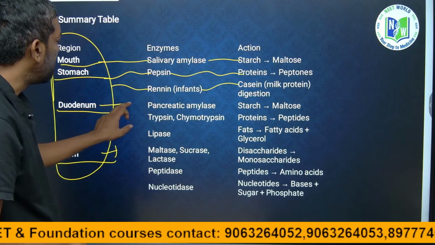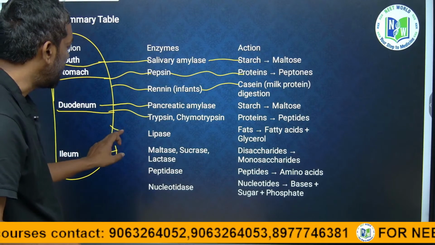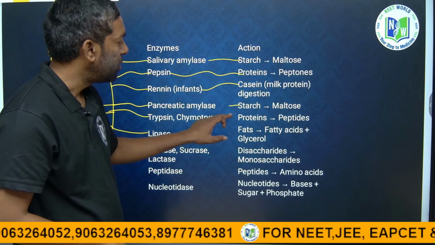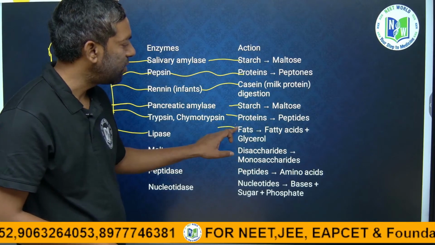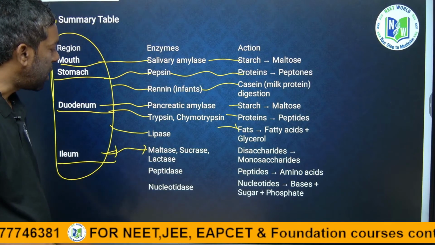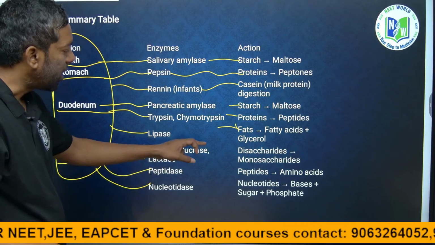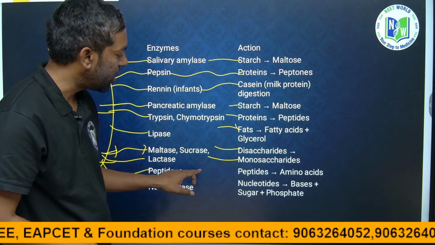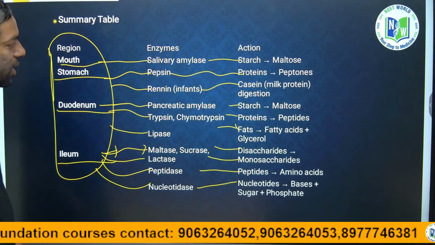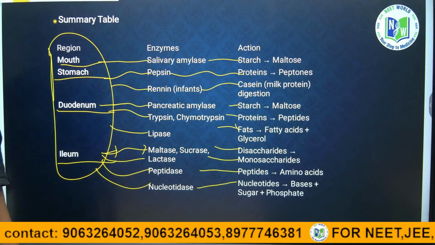In the duodenum they release pancreatic amylase, trypsin and lipase. Starch turns into maltose, protein turns into peptides, fats turn into fatty acids. And in the ileum they release maltase, lactase, peptidase and nucleotidase, turning things into monosaccharides, disaccharides, peptides and nucleotides. This is an important slide, guys. Just take a quick look at this slide.